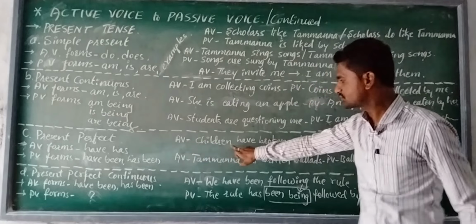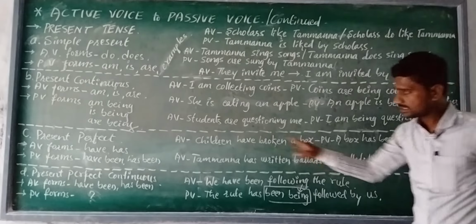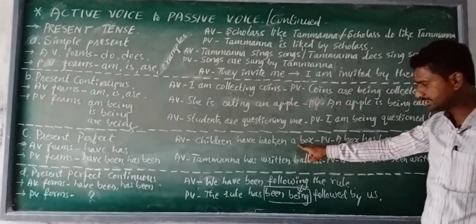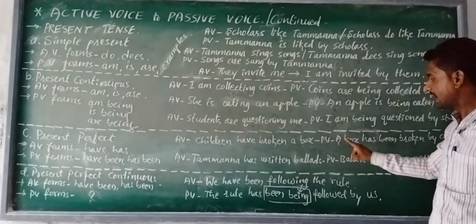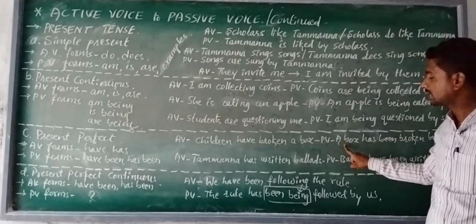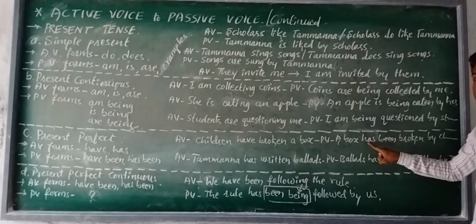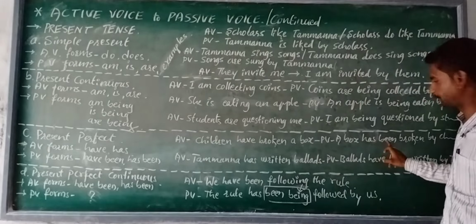Active voice: Children have broken a box. Once again, children have broken a box. It is shifted at the beginning, a box, and it is singular, and it does take the help of helping verb has. A box has, then the special word in any perfect form of any tense, that is been.